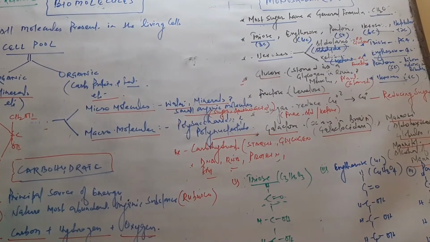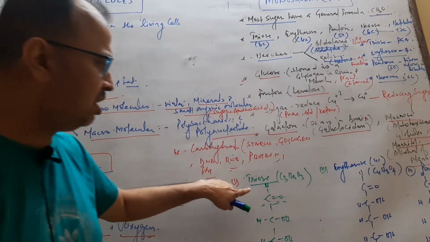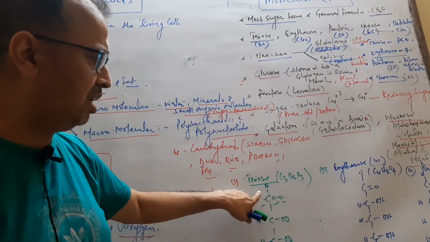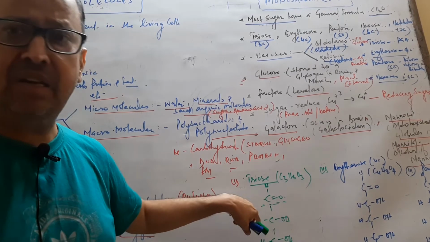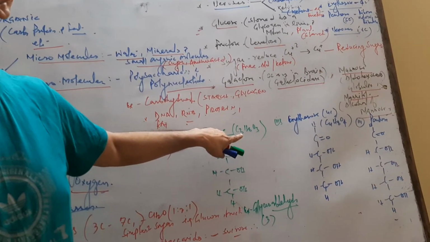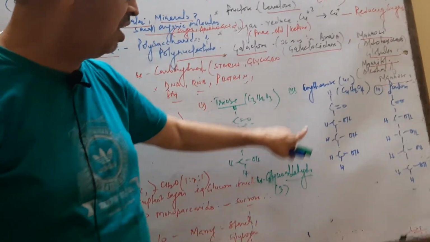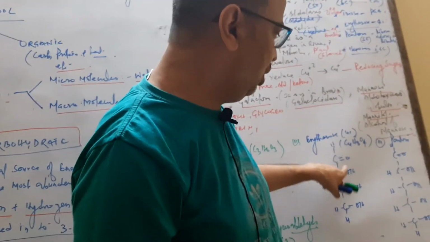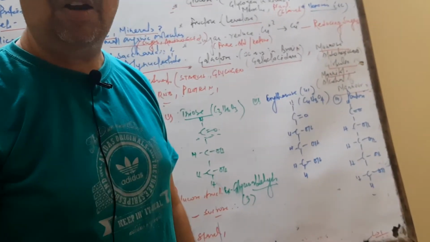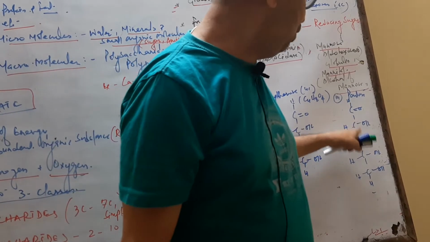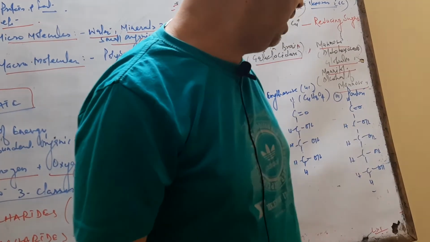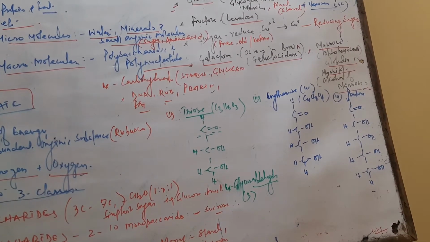This is the linear structure of the triose. Three carbons containing an aldehyde group and another group, OH, hydroxyl group, attached. This is glyceraldehyde. Third is erythrose, 4 carbons with functional groups aldehyde and alcoholic group. Pentose, 5 carbons with an aldehyde functional group with many OH groups.